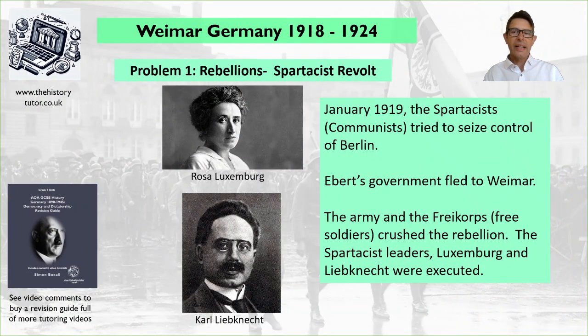Okay, so I'm going to look at these events in reasonably chronological order, and we're going to start with our first problem with rebellions, which we'll come back to later on. The first rebellion of significance the Weimar government, the new government, faced was in January 1919. The Spartakists, the communists, tried to seize power in Berlin, and they were pretty successful with seizing control of much of Berlin, and in fact the Weimar government of Ebert fled away and they went to a town called Weimar, which is actually why they're called the Weimar government.